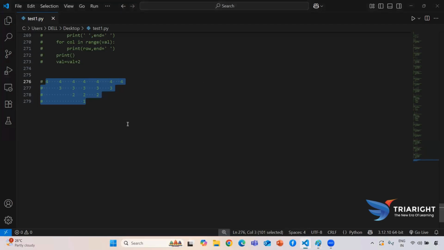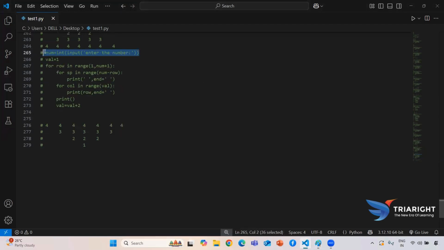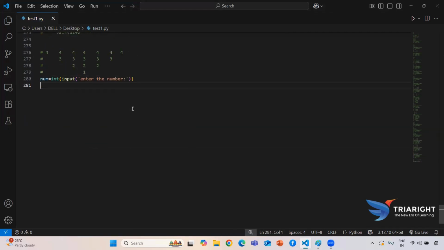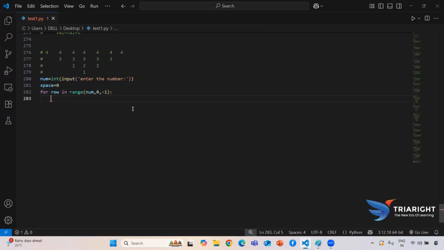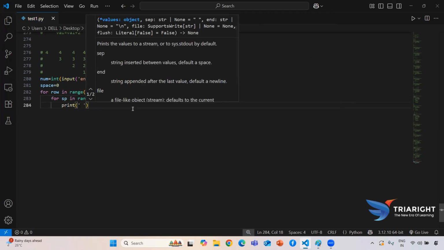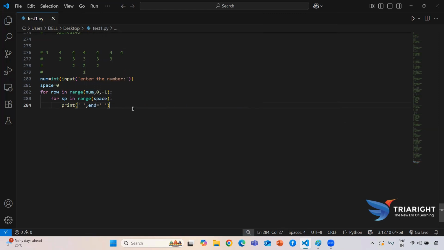Now we are going to implement this in the code. Here I am taking this number input, so I am pasting. First I need to take this space. For this space I need to give manually 0. Now I need to generate this row. So for row in range, I need to generate for num comma 0 comma minus 1, up to 1. I need to print, so again I need to print for space only. Here I am using range, and I directly pass my space value. After every space, I need to print each and every space in a single line, so I will use my end. After that I need to print for my column.